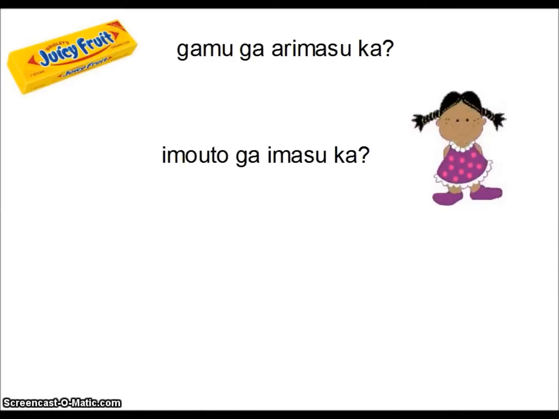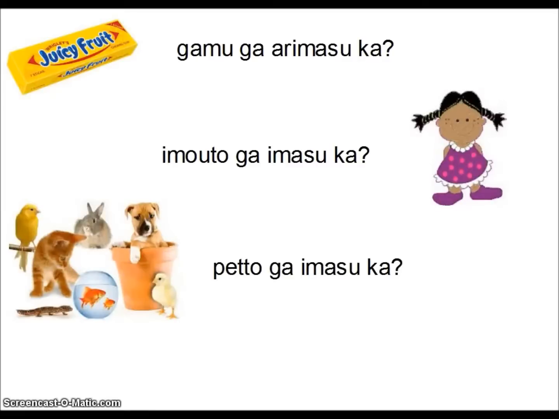Now the next one, 妹がいますか? Because it's a living thing. はい、妹がいます. Or in my case, because I don't have a younger sister, I would say, いいえ、妹がいません. ペットがいますか? My answer would be, はい、ペットがいます. 猫がいます. Yes, I have a pet, I have a cat. But sometimes if you don't have a pet, then you would say, いいえ、ペットがいません.